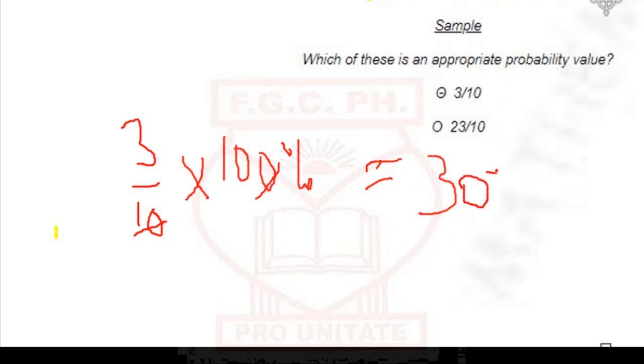So that is why you multiply by 100. And you'll notice that you can't get any answer above 100%, because the number here is always going to be less than 1.